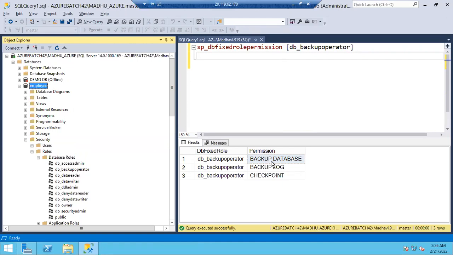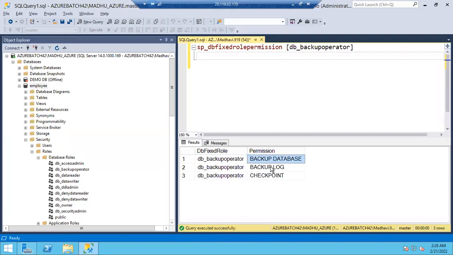There are different ways of backups. We have full backup, we have differential backup, we have log backup also. So that is called backup log. Okay, let me go with this data reader. Data reader means